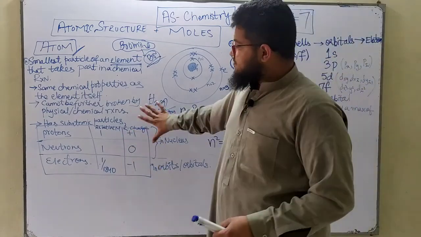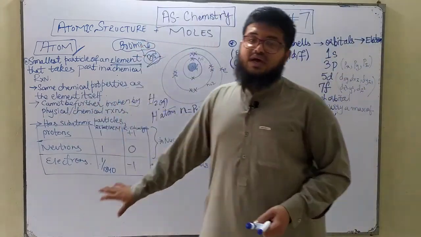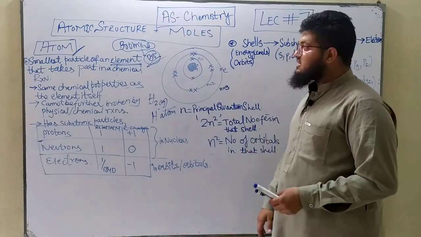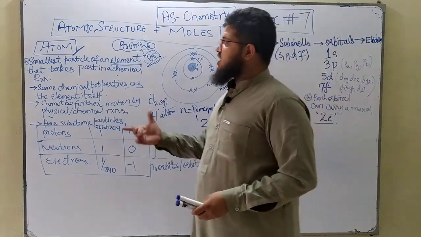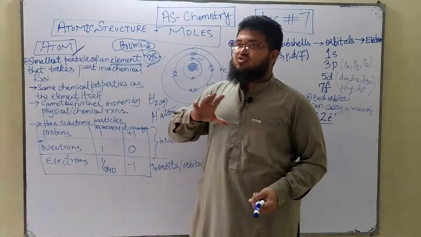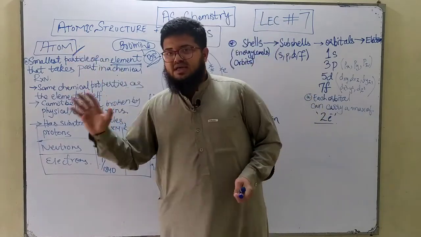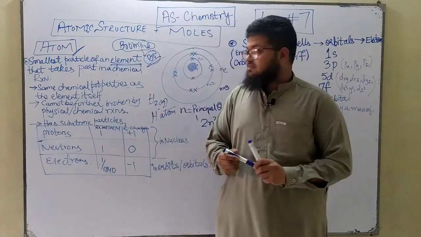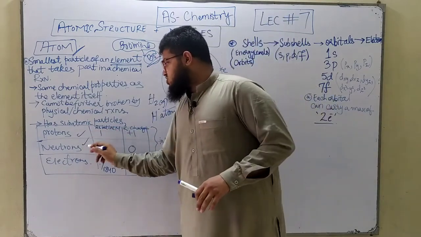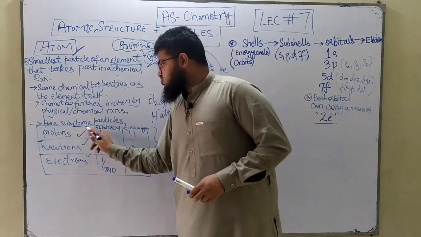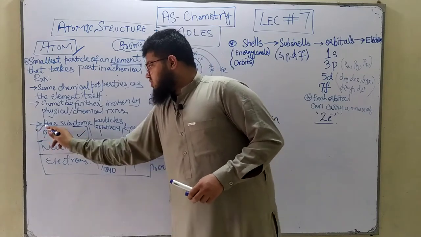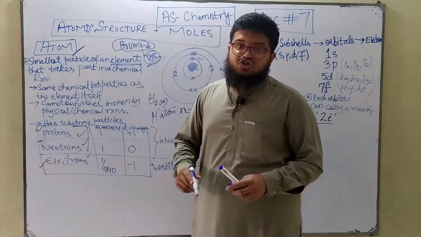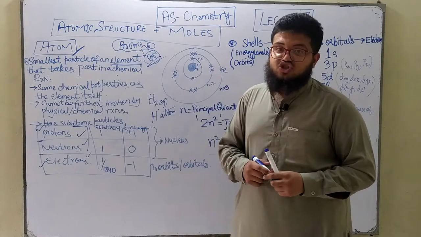Then the subatomic particles. What does the word subatomic mean? Subatomic means the particles found inside the atom. There are 3 types: protons, neutrons and electrons. Out of these, the protons and the electrons are charged species, meaning they have charges.